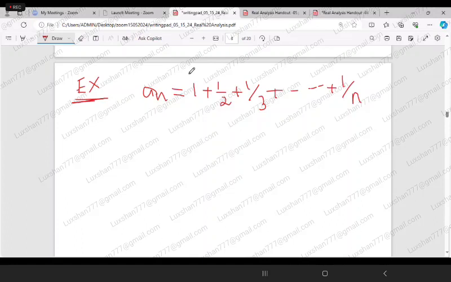Carefully look at it. This is one term of the sequence. The sequence is not 1 over n.